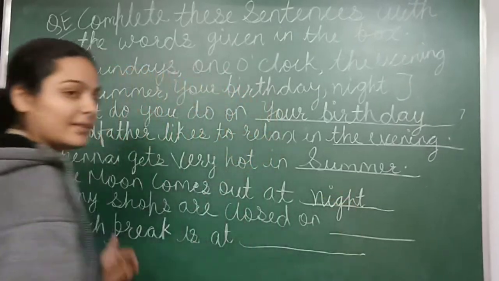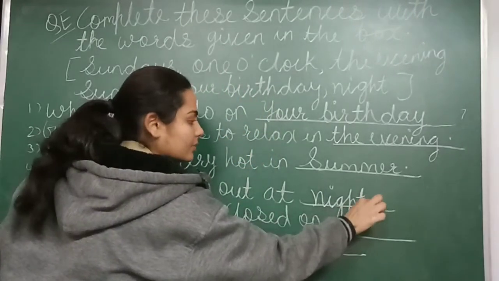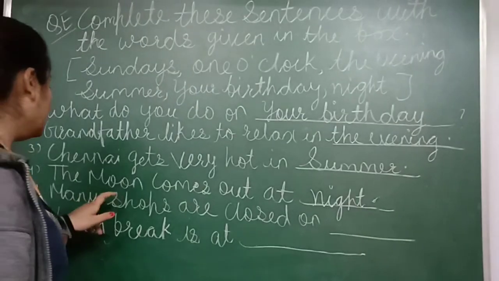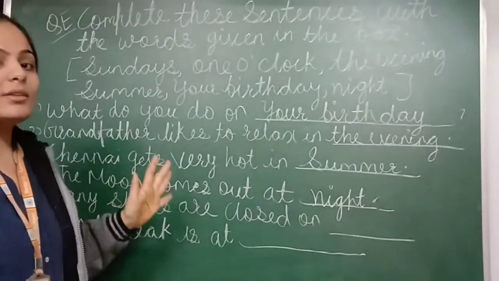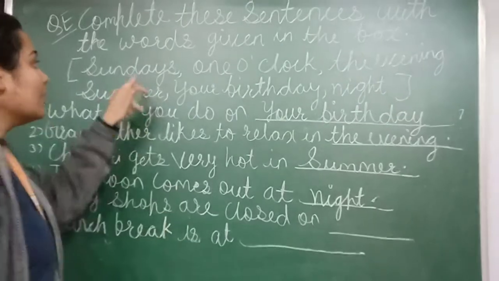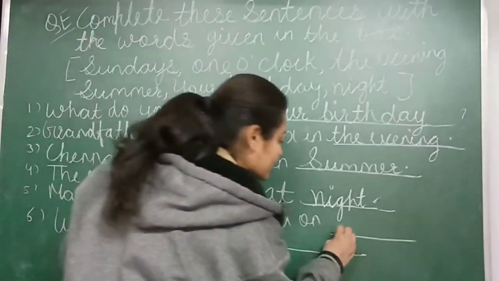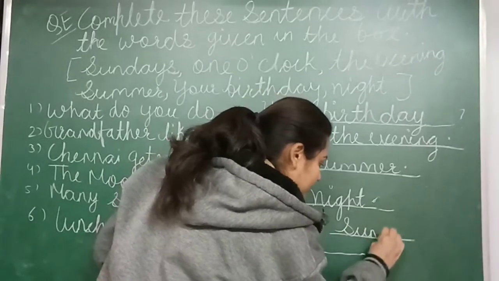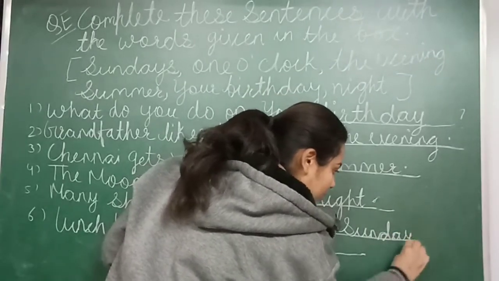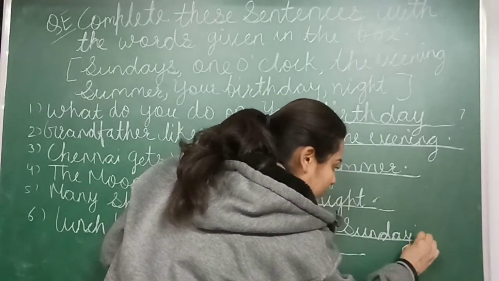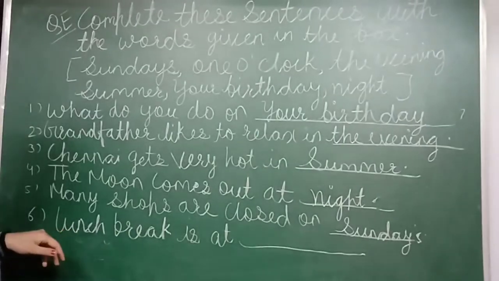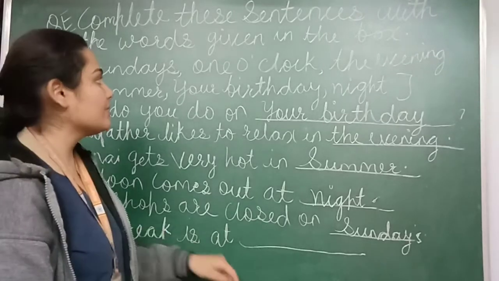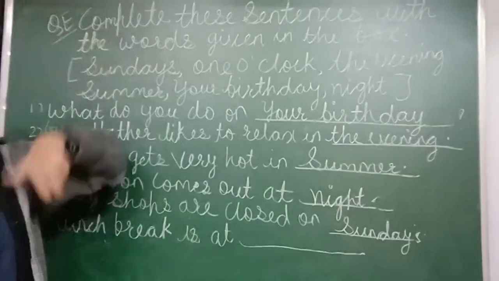Okay. Next sentence is many shops are closed on Sundays. बहुत सारे shops कब बंद होते हैं? On Sundays. Okay, and next last is lunch break is at 1 o'clock.